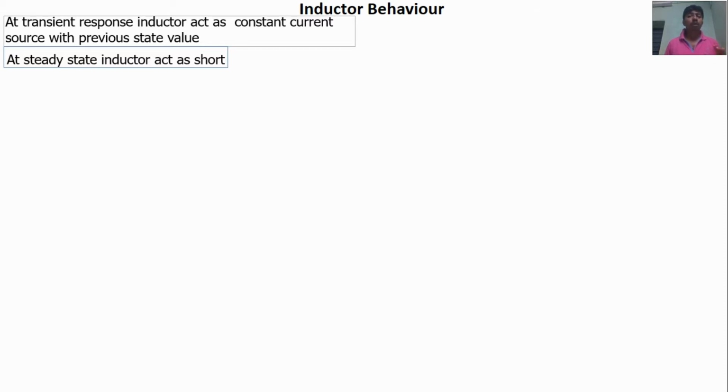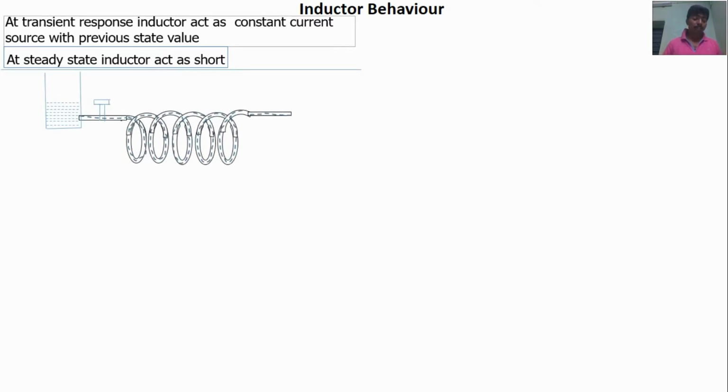Now I am going to give the proof of what the transient response is, and how the inductor acts as a constant current source in the transient response. Let us take an example. This is a water tank, maintained at 50%, with a valve and tube pipeline.